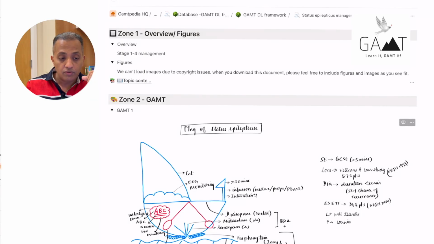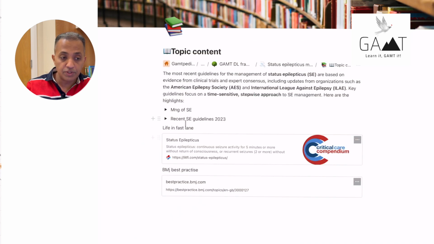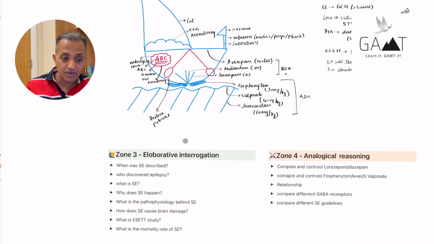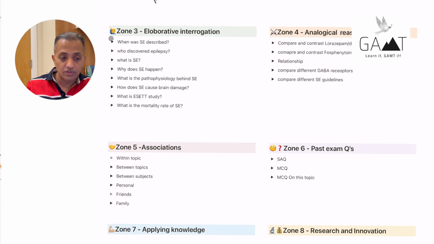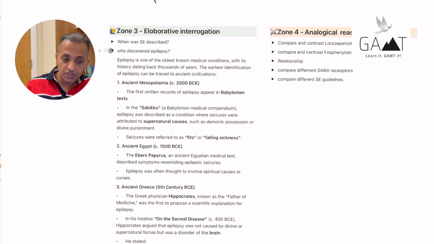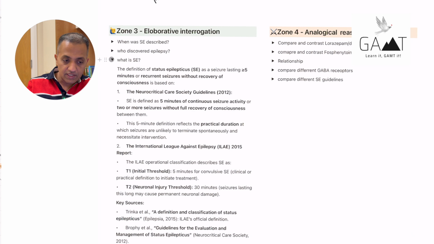So you have zone 1, which gives the overview, and then you have figures. If you go to the topic content, it gives you the sources of the information. Then I have the GAMT for the topic in zone 2. Zone 3 is elaborative interrogation. So all these questions: when was status epilepticus first described? Who discovered epilepsy? What is status epilepticus? And why does status epilepticus happen?